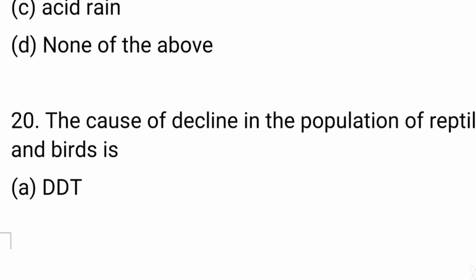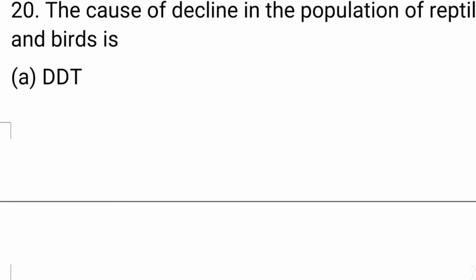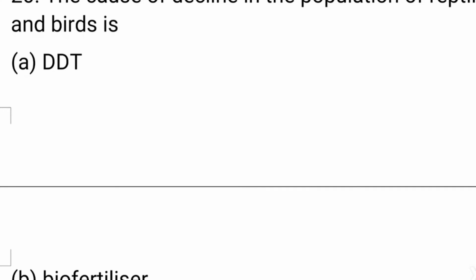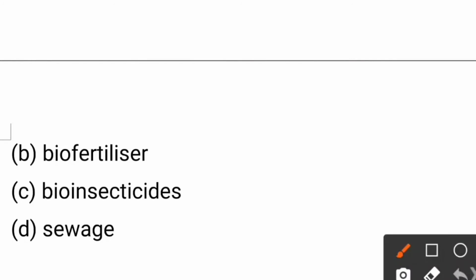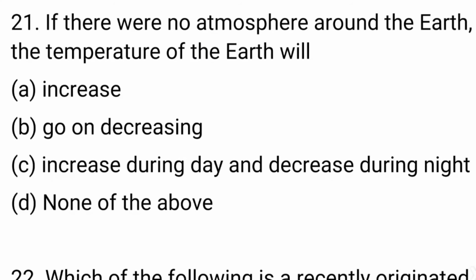Next question. The cause of decline in the population of reptiles and birds is DDT, biofertilizer, bioinsecticides, sewage. So the answer is option number D, that is sewage. Next question.